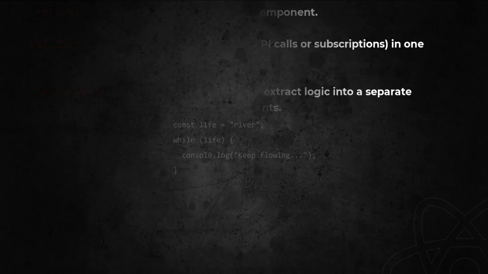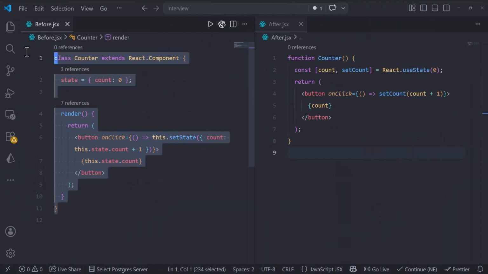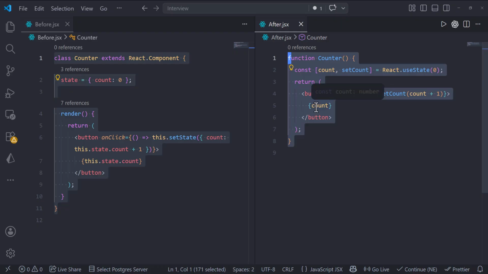Let's look at a quick comparison. Before, class components. After, functional components and hook. See how much cleaner the hooks version is. No this, no class syntax, just a simple function.